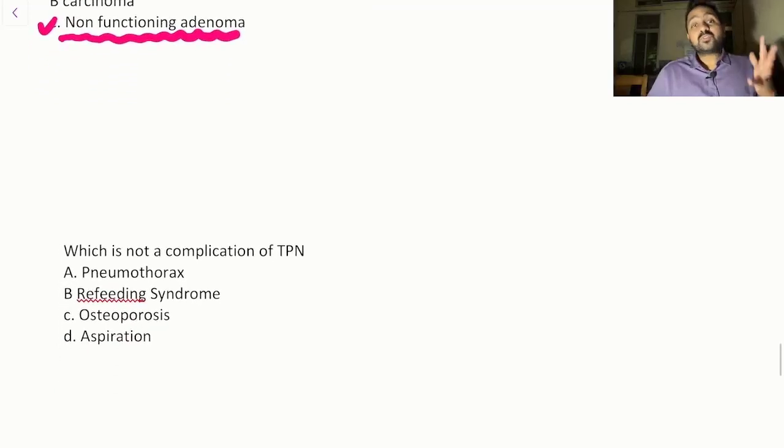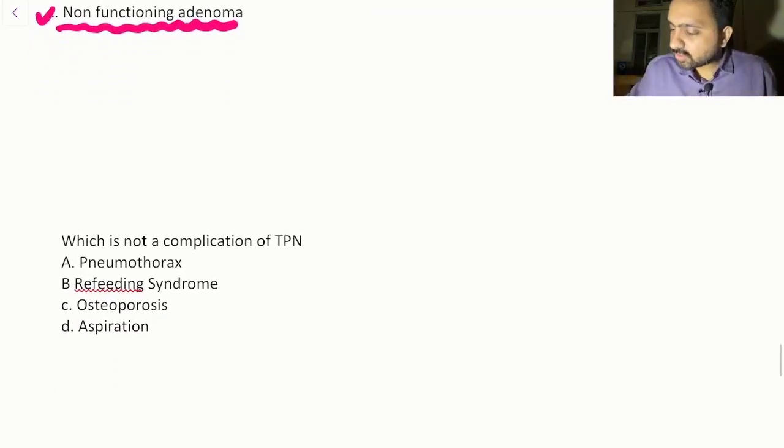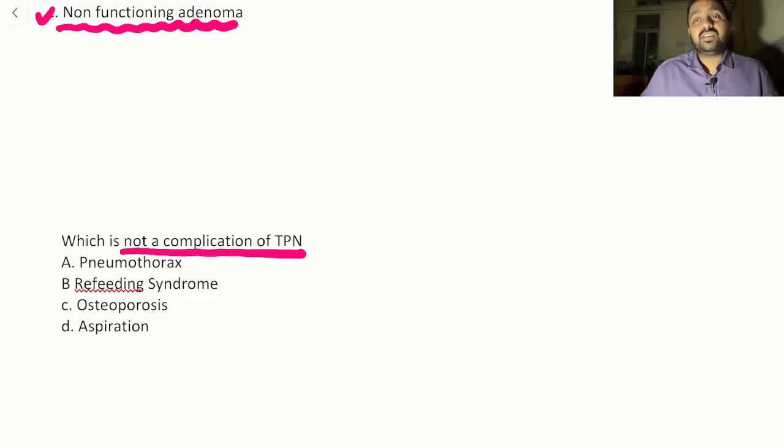Now moving to the general part: which is not a complication of TPN? TPN is total parenteral nutrition that is given by the intravenous route. It can cause pneumothorax while doing the procedure. There are peripheral line TPNs and central line TPNs. If you are doing a central line, you can cause pneumothorax. It can cause refeeding syndrome, one of the most common complications of TPN, characterized by hypophosphatemia and hypomagnesemia. Then it can also cause osteoporosis.